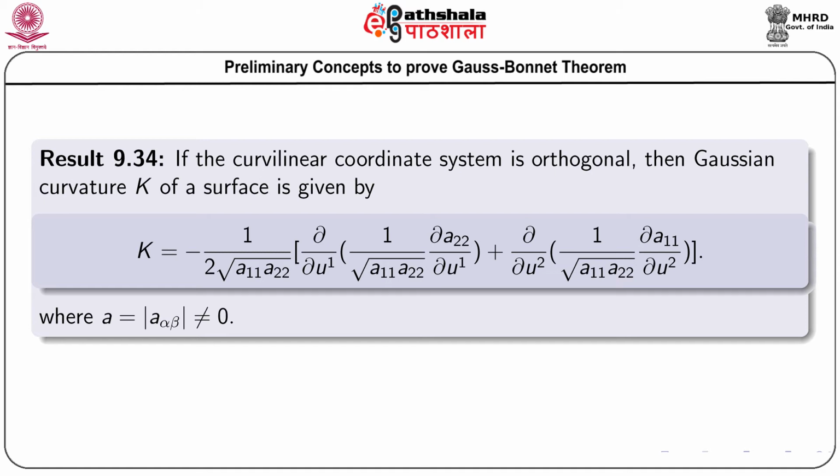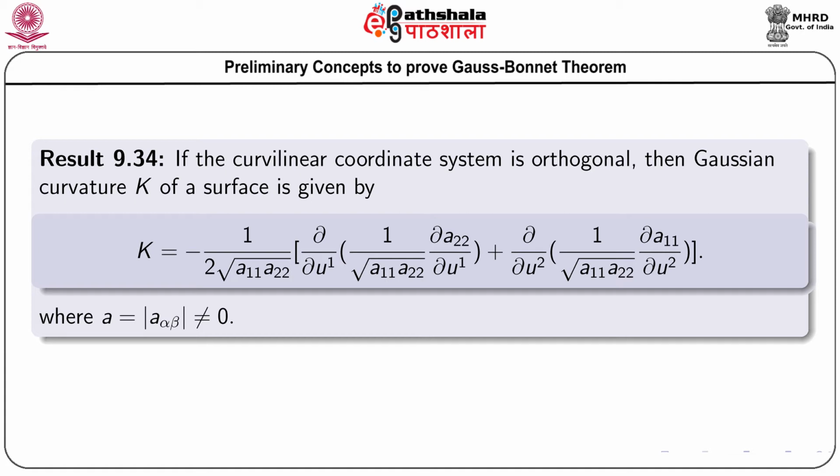the determinant of A alpha beta, which is not equal to 0, and actually we can replace this A11 A22 by this A, because A12 is 0. Therefore, we can replace this root over A11 A22 by A, and A11 A22, the product should not be equal to 0, otherwise it will not occur.